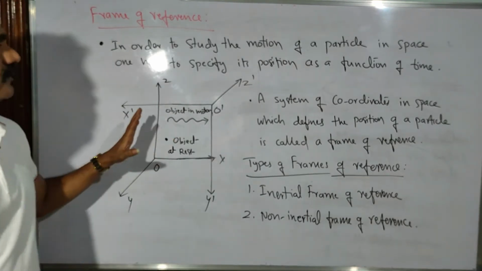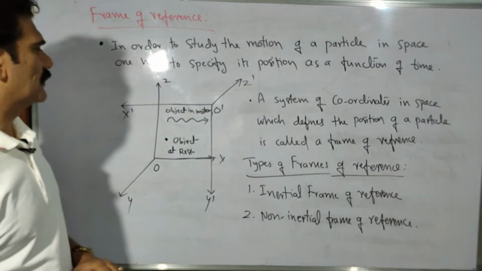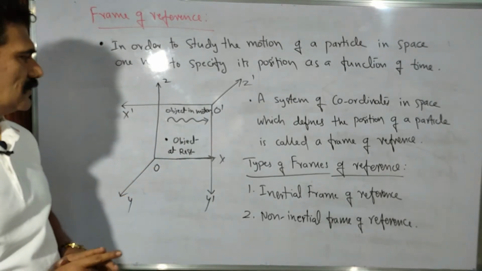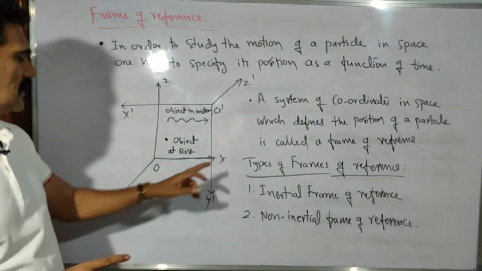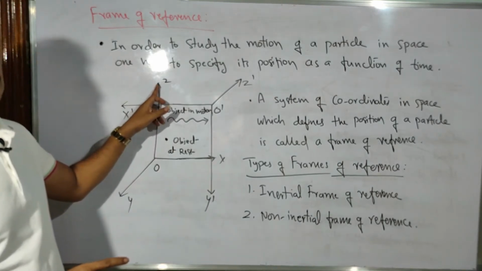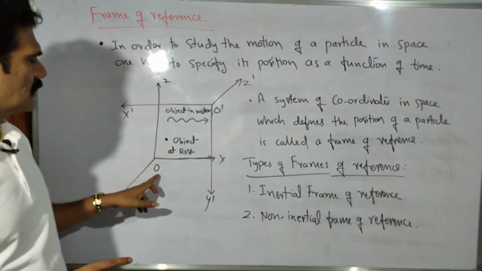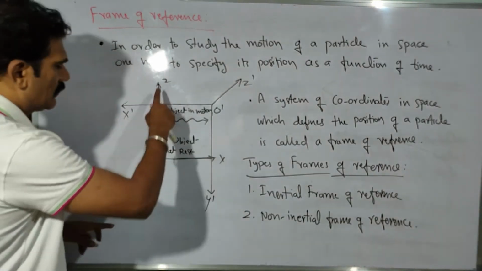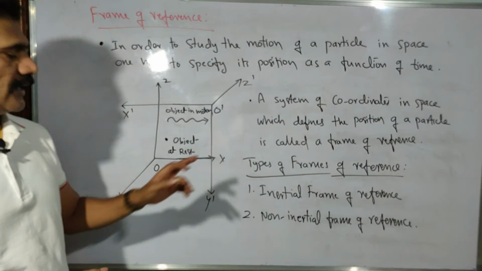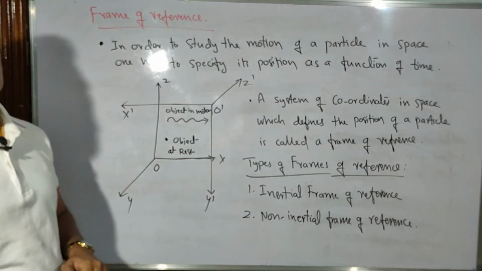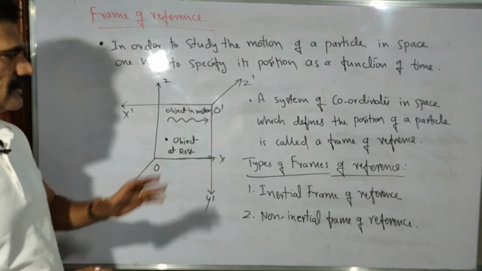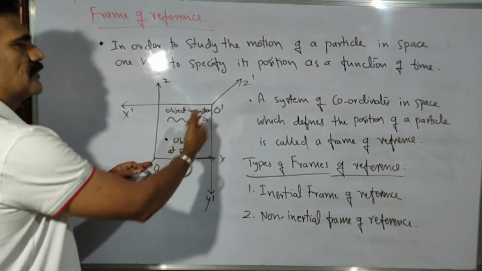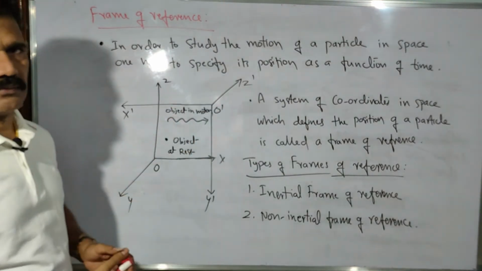Let us consider a simple example here. We can consider the 3 axes of the frame of reference as x, y, z, arbitrarily, with the observer at the origin. O is the observer, let us say. This is one way of considering the coordinate system, x, y and z, in 3-dimensional space. Or we can consider, exactly at the opposite corner, O dash as the observer for your reference.